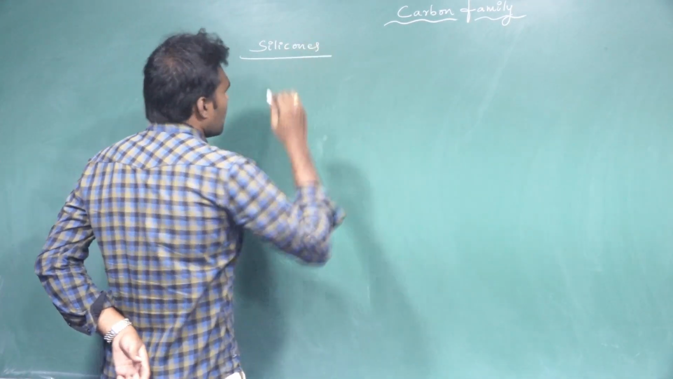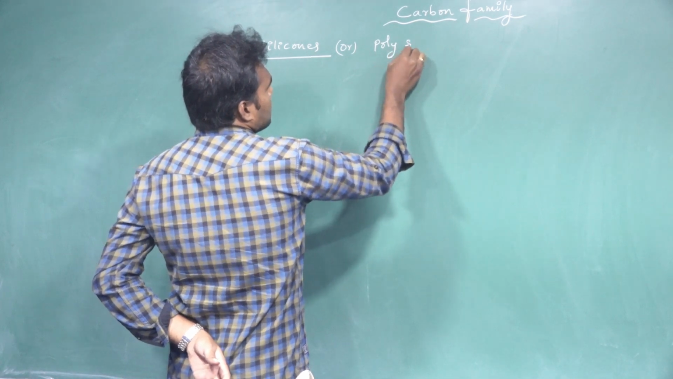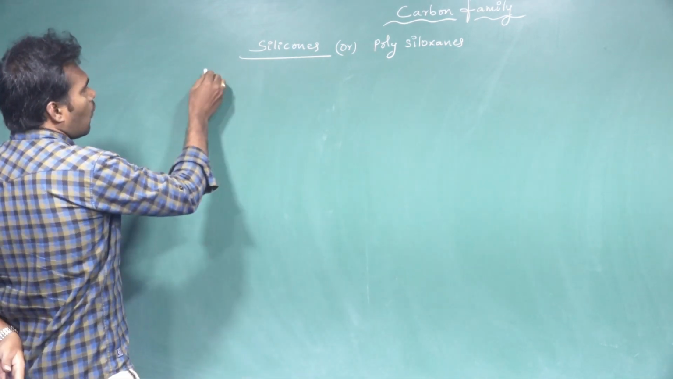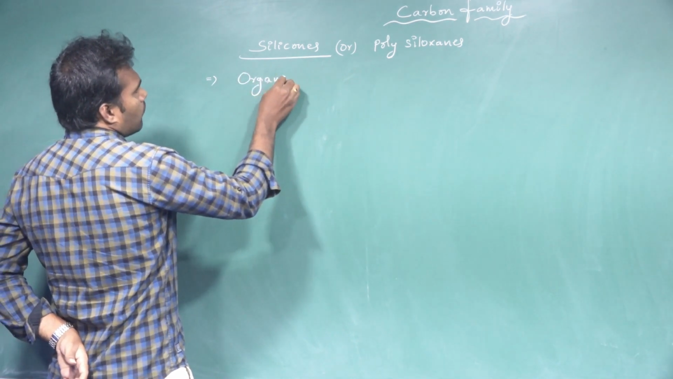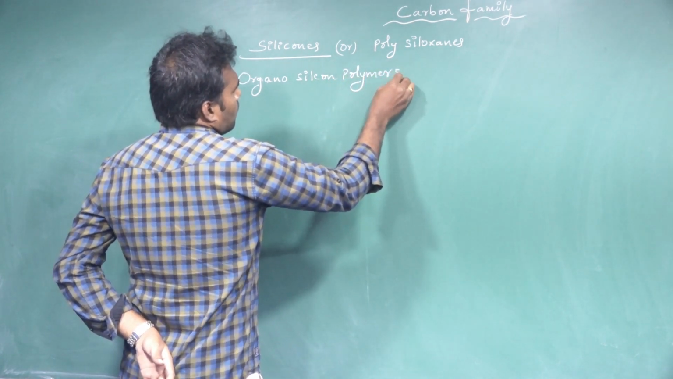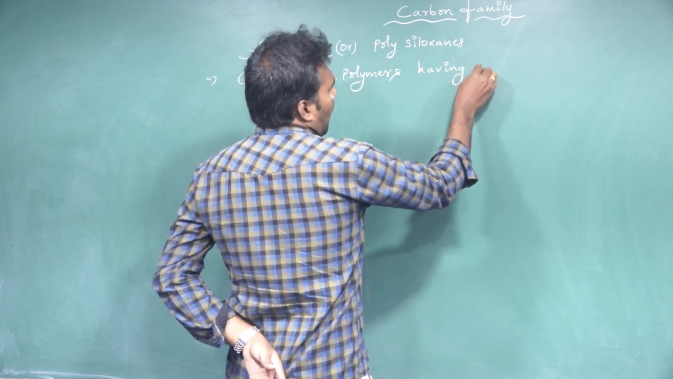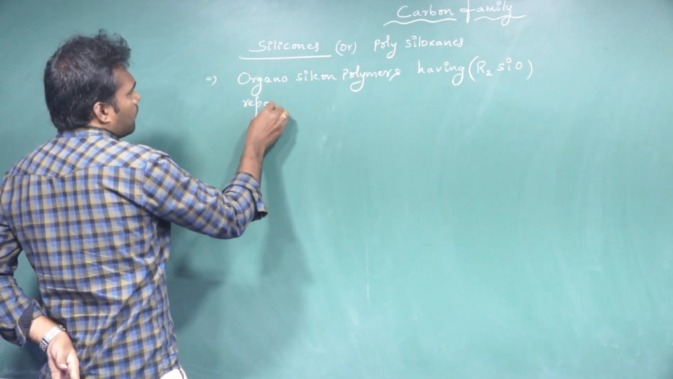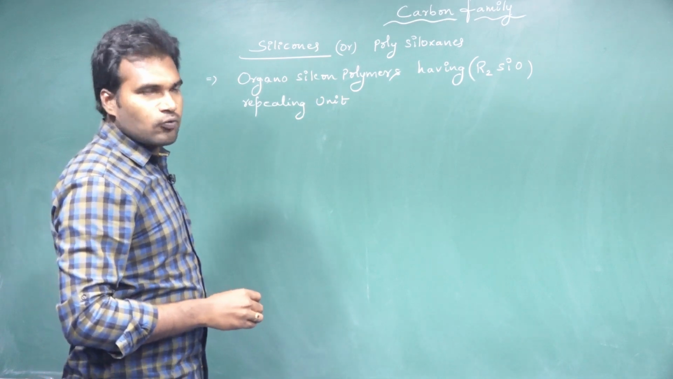Silicones. What are silicones? Silicones we also call polysiloxanes. How can we define the silicones? Silicones are nothing but organosilicon polymers having R2SiO as the repeating unit. Okay, so R2SiO as a repeating unit.